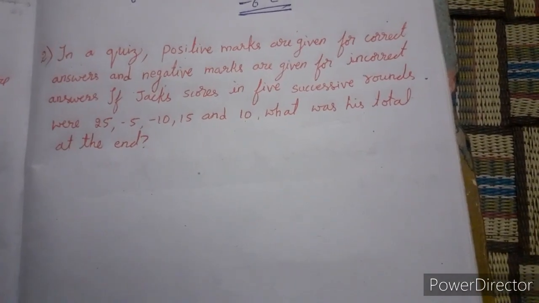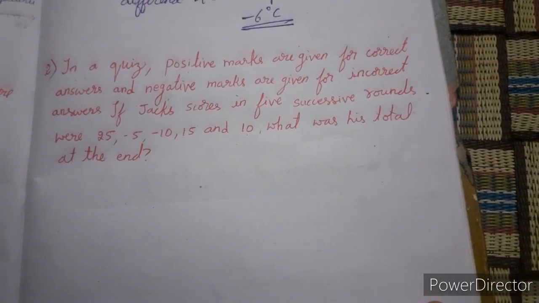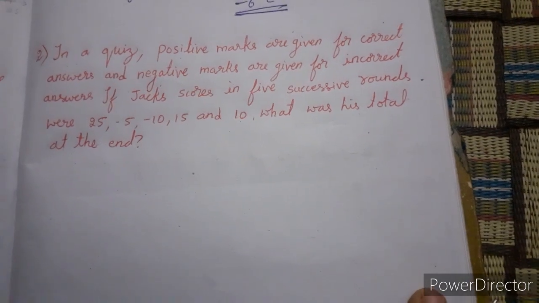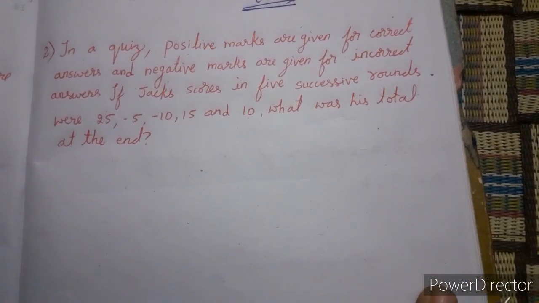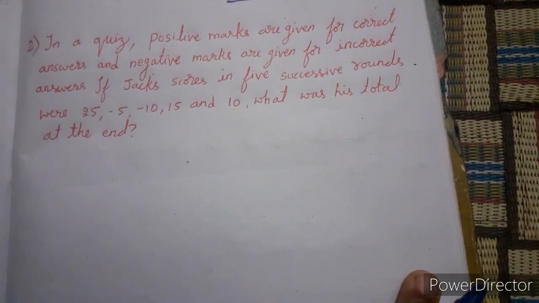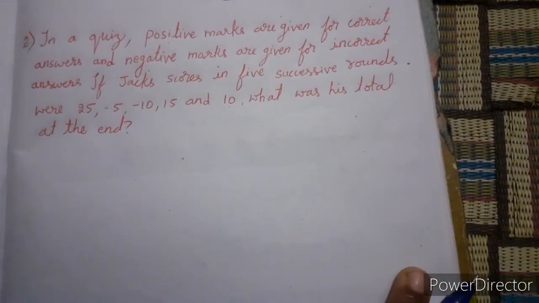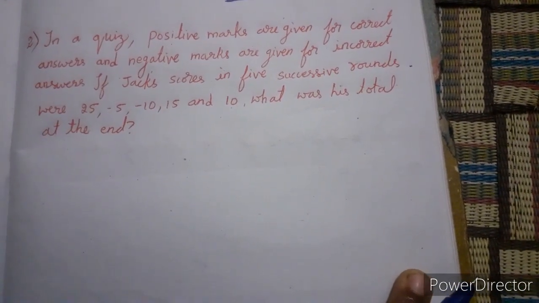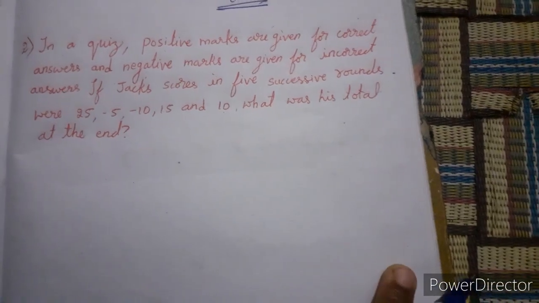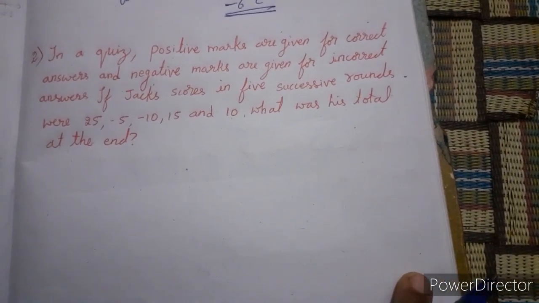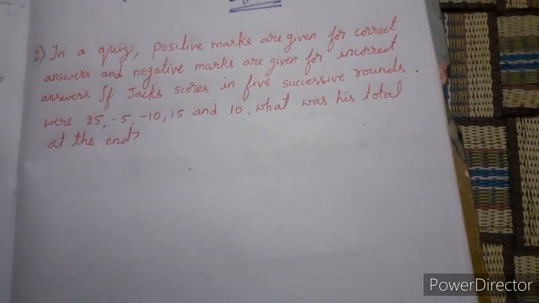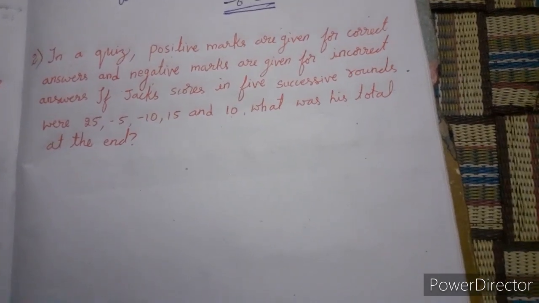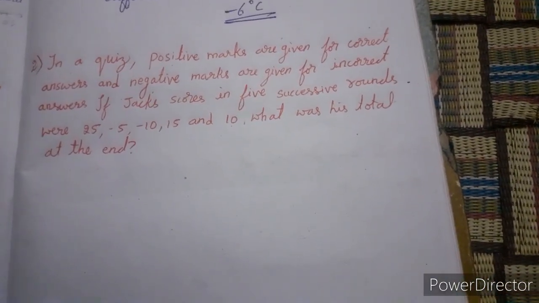Next, we will go to the second problem. In a quiz, positive marks are given for correct answer and negative marks are given for incorrect answer. If Jock's scores in 5 successive rounds were 25, minus 5, minus 10, 15 and 10, what was his total at the end? They have given 5 rounds' marks. Okay, we need to calculate the total marks. For correct answer, positive numbers. For incorrect answer, negative marks.